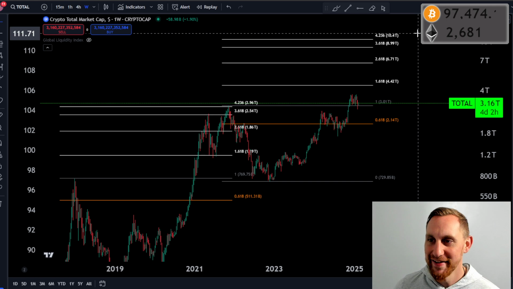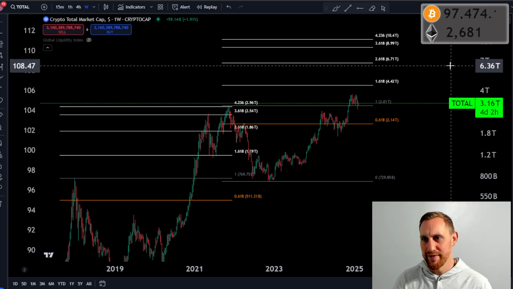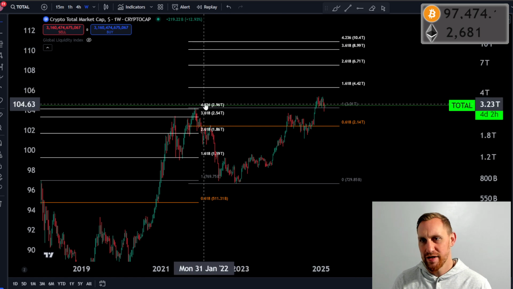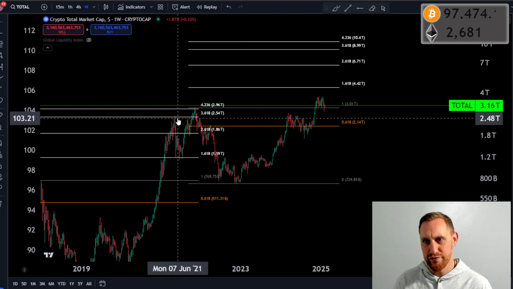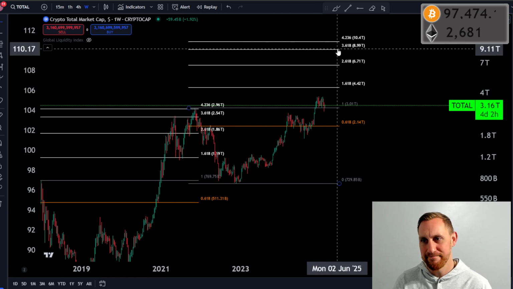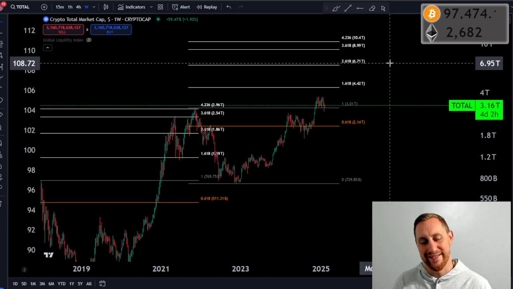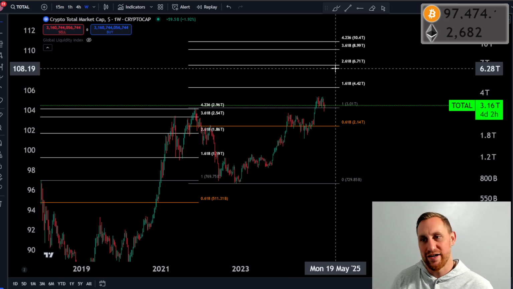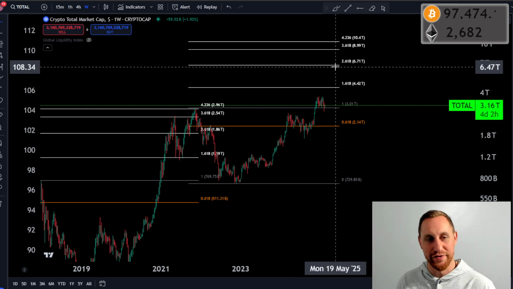All right, so that's the crypto total market cap Fibonacci extensions today, guys. Will we get to the 4236 Fibonacci by the end of this year? Will we get to the 3618 Fibonacci by May? Right now, it doesn't feel like it, but I know from being in this market a long time, when it doesn't feel like you can go up, that's usually when you start going up. And if you guys have been in this market for a long time, you know how it is. Also, when it feels like the market can't go down, that's usually when it goes down, right? You guys have been in the market for a long time, you know.